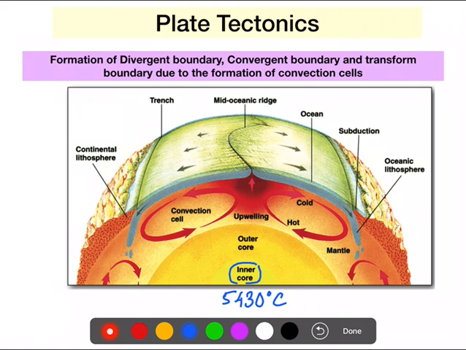As you move up, the temperature goes on decreasing.